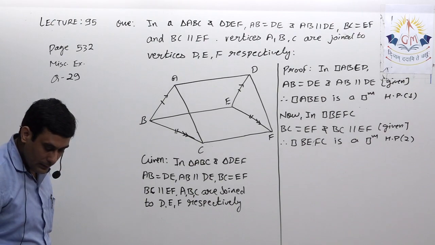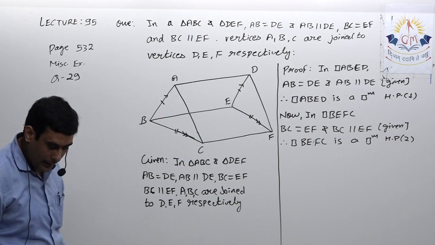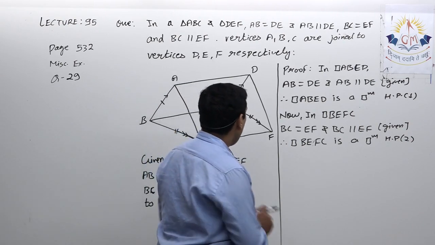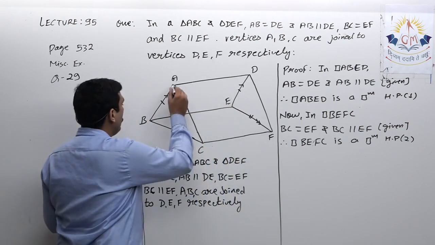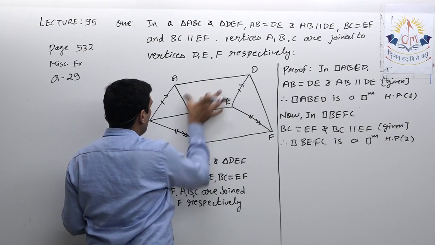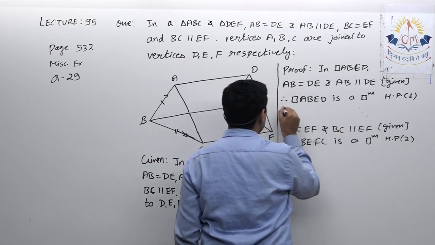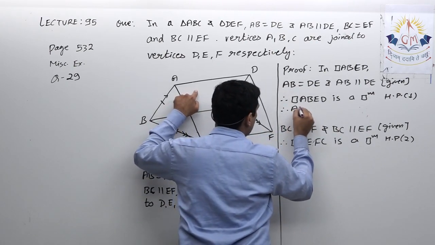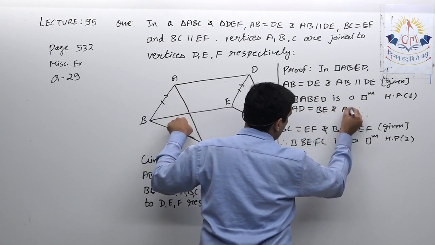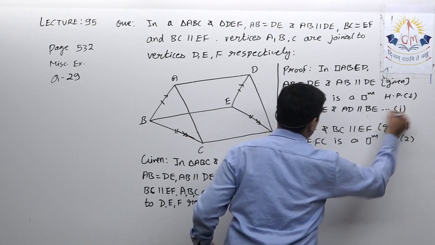Now third, you have to prove AD parallel CF and AD equal to CF. Actually it is already done. When we proved ABED is a parallelogram, I can say AD equal to BE. So I am including one thing over here. Therefore I can say AD equal to BE and AD parallel BE. Let it be first.